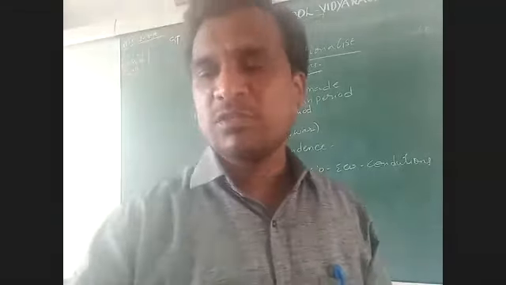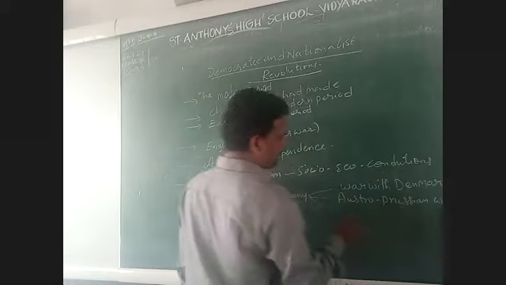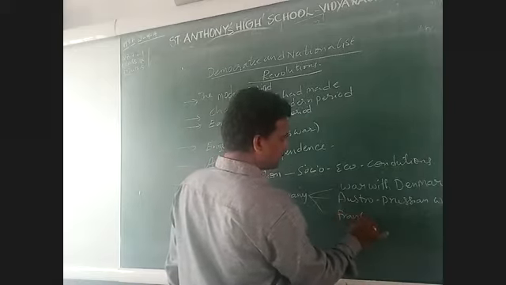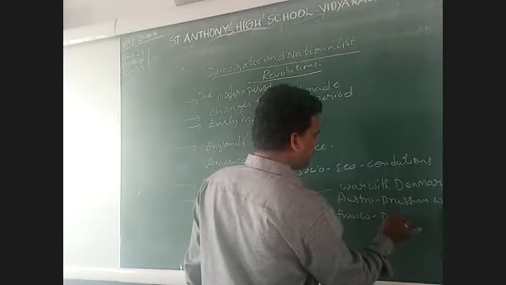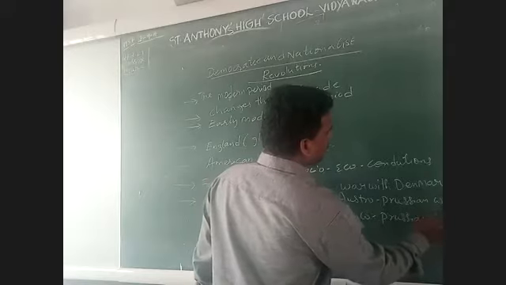So first we'll discuss England, then America, then France, then Germany also. For the unification of Germany, there were three wars. First, the war with Denmark. Next, the Austro-Prussian war. Next, the Franco-Prussian war.